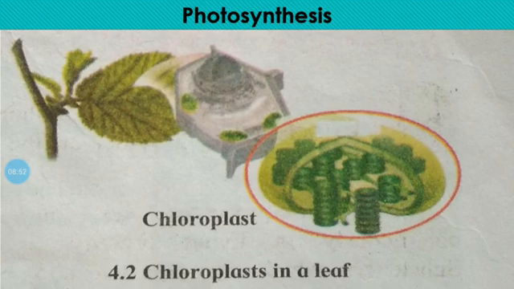Water and minerals from the soil, carbon dioxide from the air, sunlight, and chlorophyll present in the leaf are all the necessary constituents to carry out the photosynthesis reaction. So this is about nutrition in living things, autotrophic and heterotrophic nutrition, and the photosynthesis reaction.